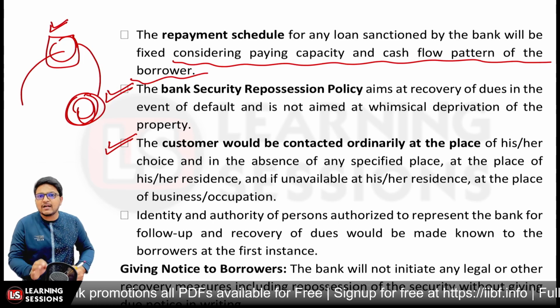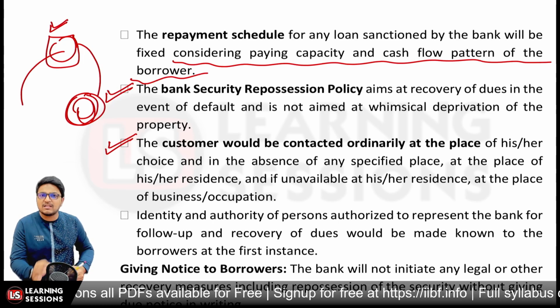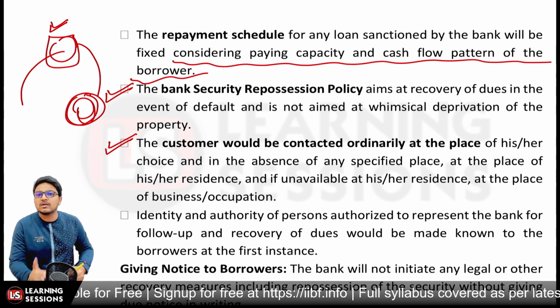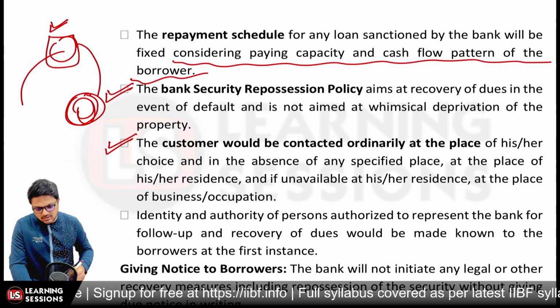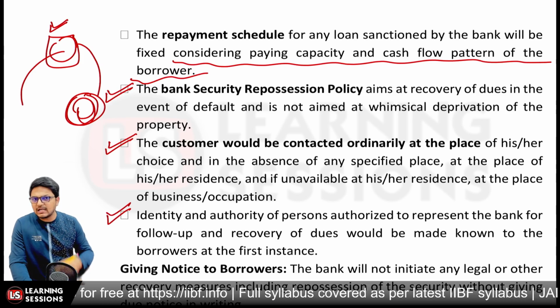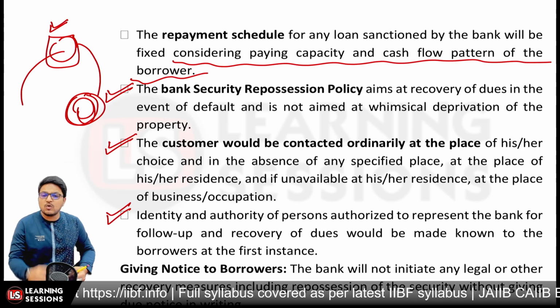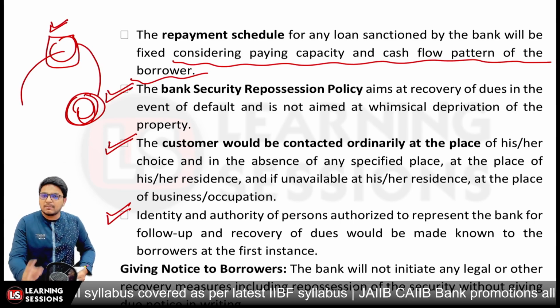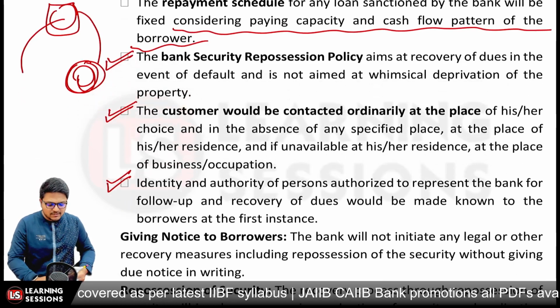And the identity and authority of the persons authorized to represent the bank for follow-up and recovery of dues would be made known to the borrowers at the first instance. It's not the case that anyone can visit for recovery purposes. So whomsoever the bank has appointed to follow up and take over the recovery, the person's identity must be known to the customer at the first instance.